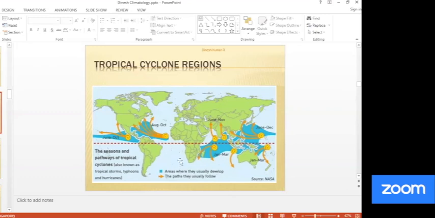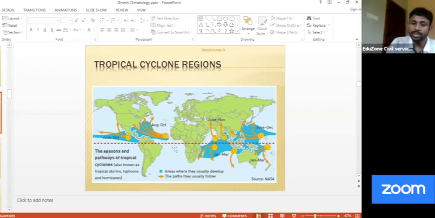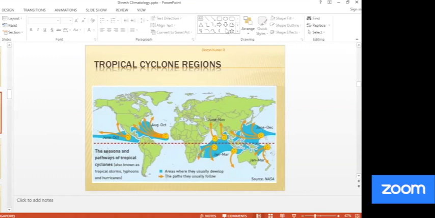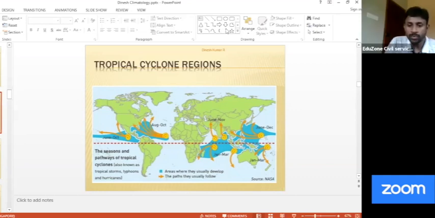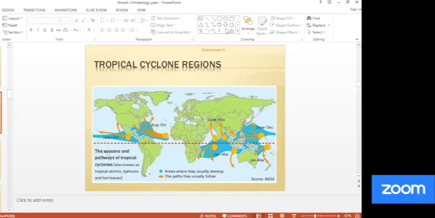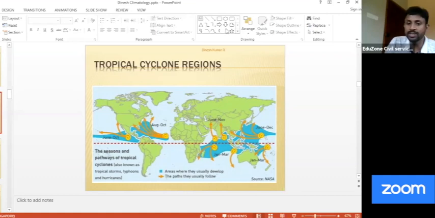Can anybody tell why? What is the reason? You can answer. You can message, or you can unmute and answer. Westerly, sir? No, not westerly. Yes, please. Southern Atlantic, why is it relatively free of tropical cyclones?